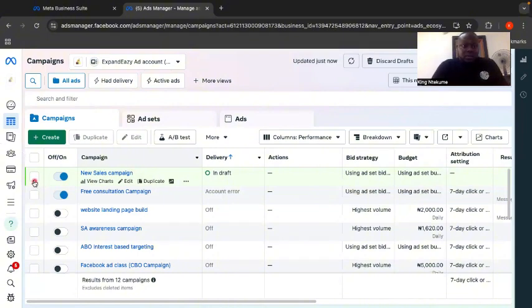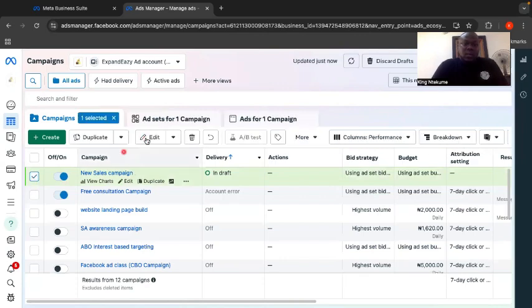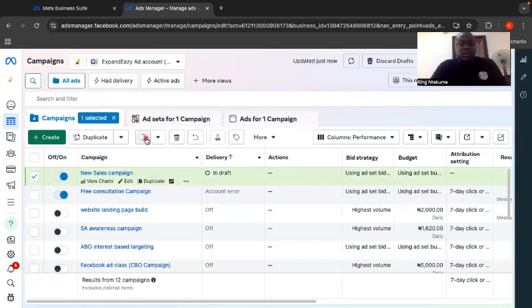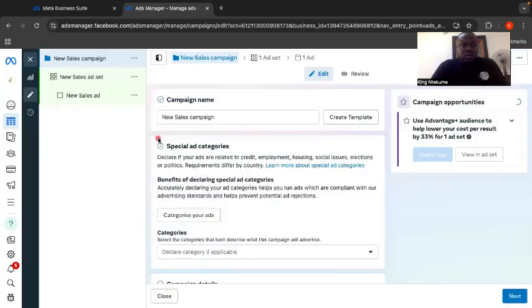So I'll come back, it was a new sales campaign. I'll just select it. Once I select it, I will edit. Okay, once it takes me back, I'll go to my ad set level and then select the saved audience. Okay, so it's taking me back here to the ad setup. So I'm going to the setup level, the ad set level.